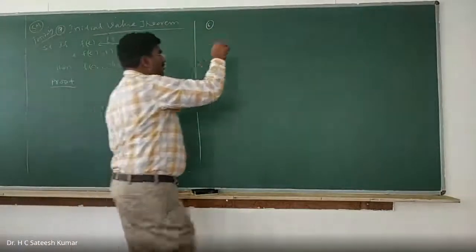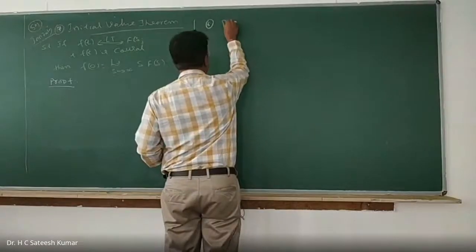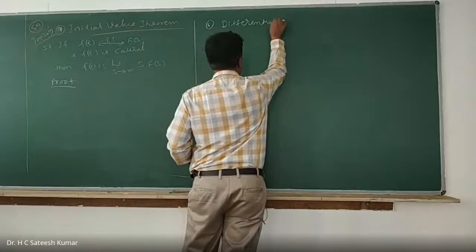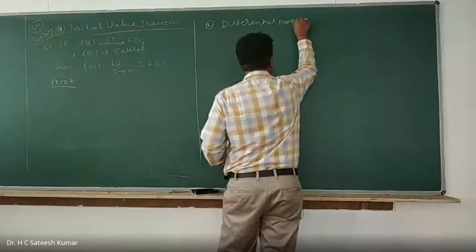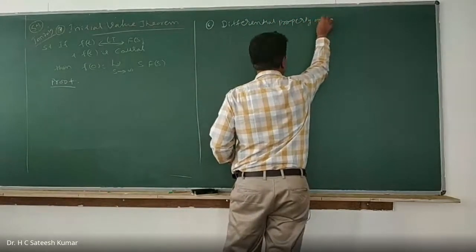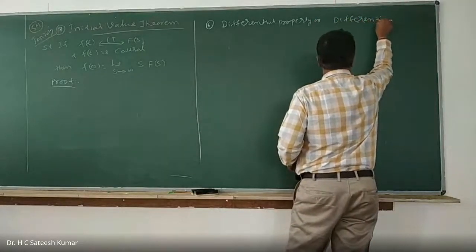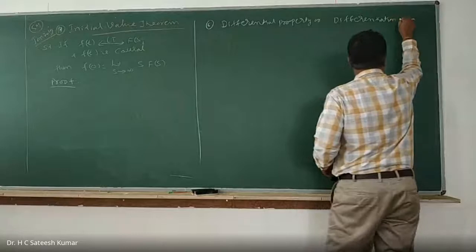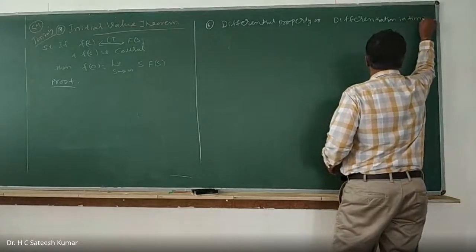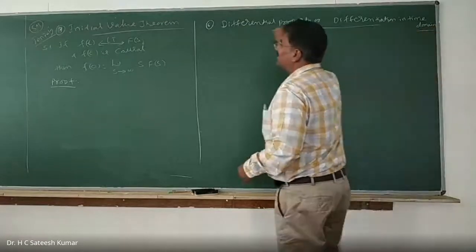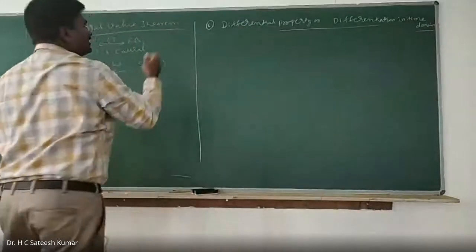Differentiation in time domain. Differential property, or differentiation in time domain. Why I am doing this one here is that this property is required while doing this problem. Hence I am doing this first.